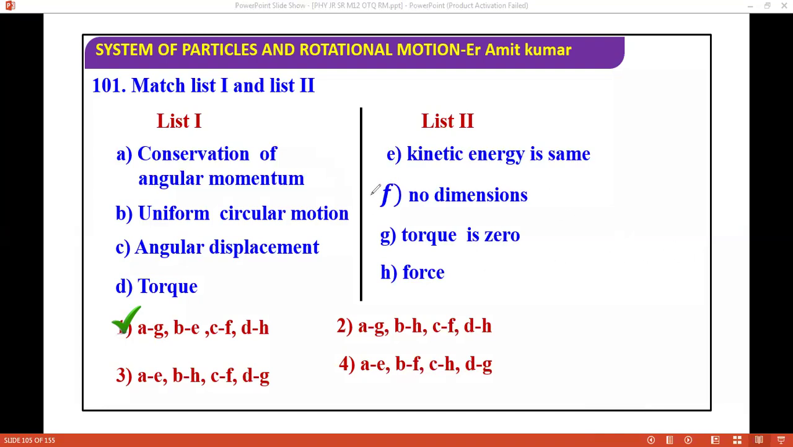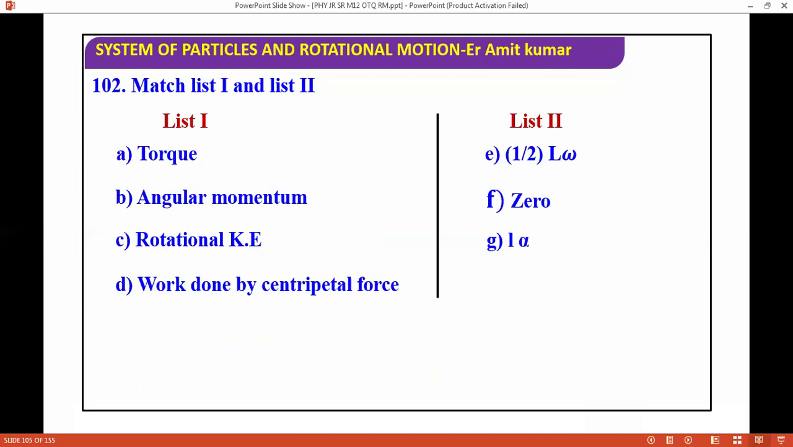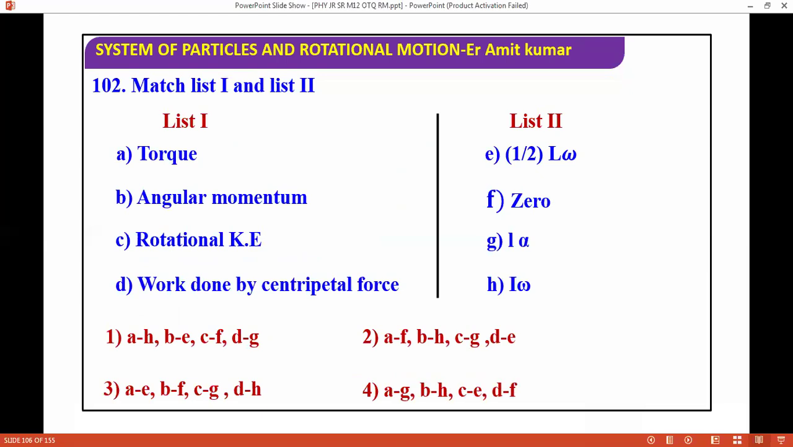Next question I'm moving ahead. This question asks us to match list one with list two. Again we have the options, and we try to figure out the correct answer. What is the correct answer here?